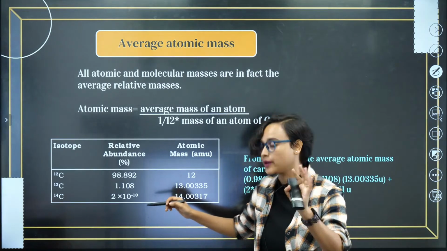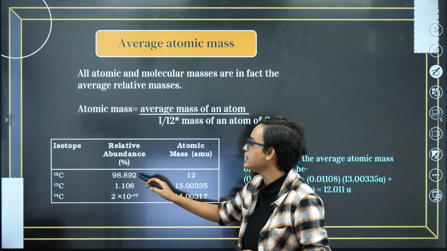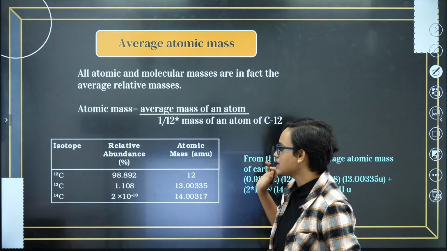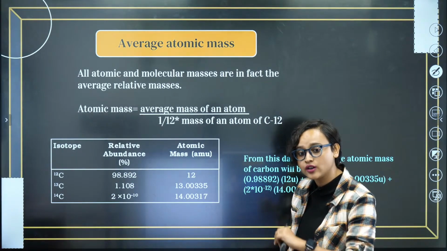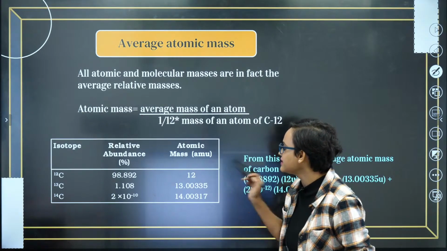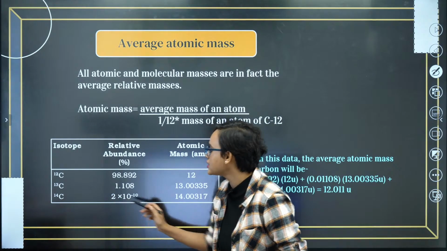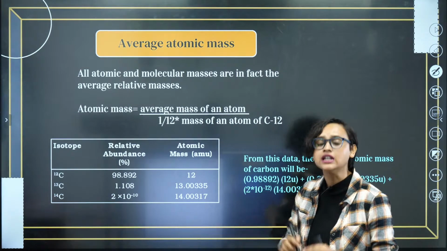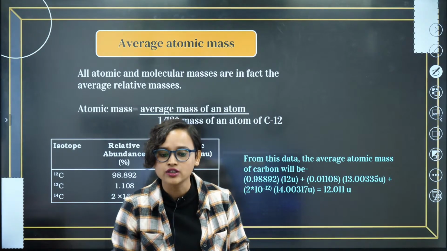Okay. So now carbon 12 relative abundance is 98.892, it's a percentage here, and atomic mass is 12. For carbon 13, relative abundance is 1.108, and atomic mass is 13.00335. Then if you come to carbon 14, it is 2 into 10 to the power minus 10, and atomic mass is 14.00317. So how are we going to figure out what is the average atomic mass?